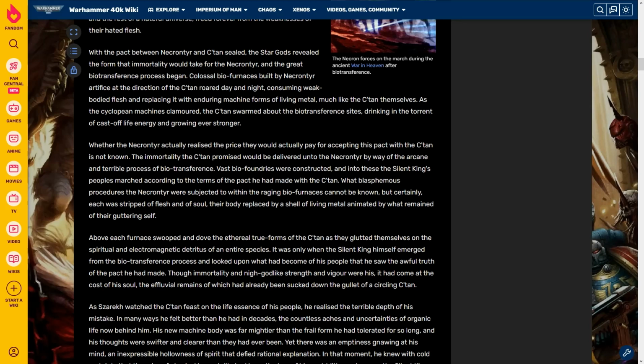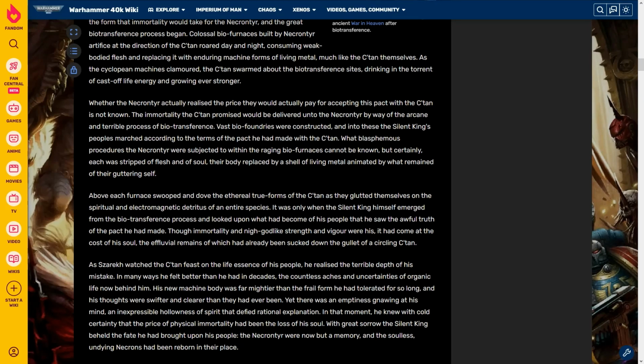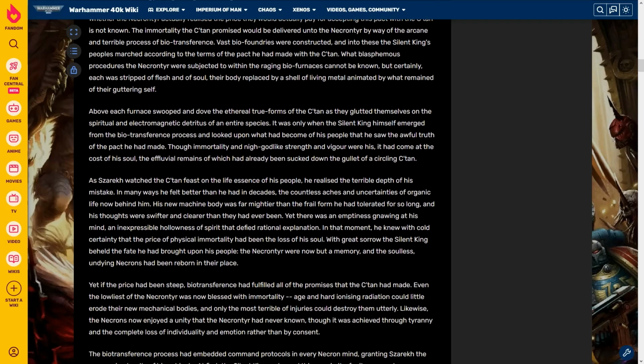Whether the Necrontyr actually realized the price they would pay for accepting this pact with the Satan is not known. The immortality the Satan promised would be delivered upon the Necrontyr by way of the arcane and terrible process of biotransference. Vast biofoundries were constructed, and into these the Silent King's peoples marched according to the terms of the pact he had made with the Satan. What blasphemous procedures the Necrontyr were subjected to within the raging biofurnaces cannot be known, but certainly each was stripped of flesh and of soul, their body replaced by a shell of living metal animated by what remained of their guttering self.